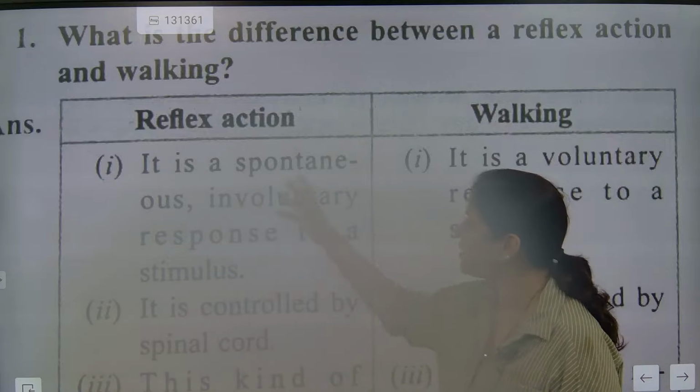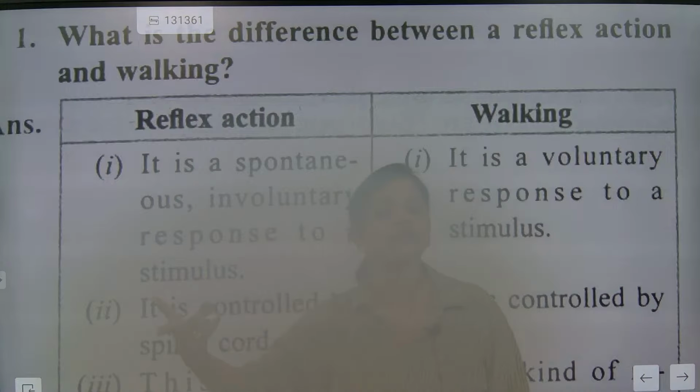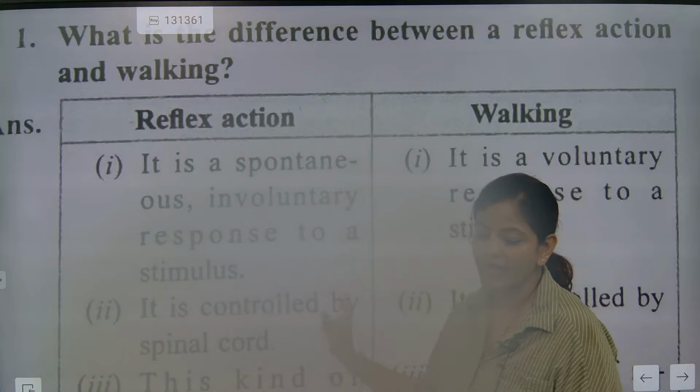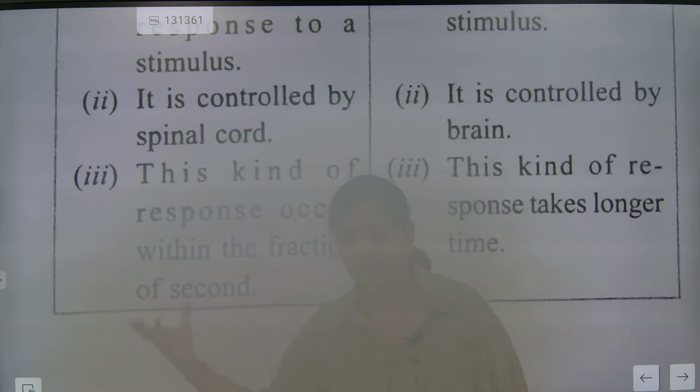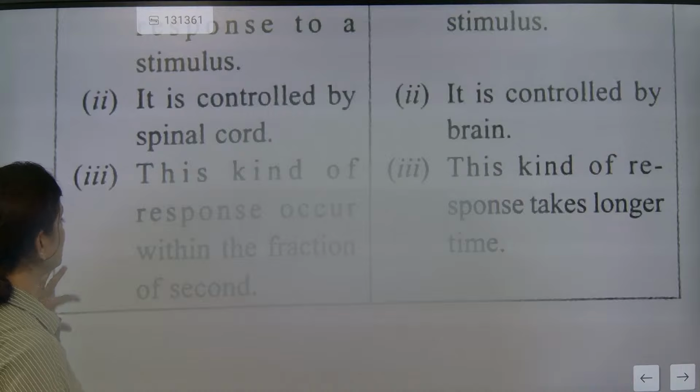Reflex action is not controlled by the brain. It is controlled by the spinal cord. Understood? It's a very fast action. Walking is controlled by the brain. The response of a reflex action is done in a fraction of a second, but the walking response takes a longer time. We all know that walking takes longer. So that's it, we will go for the next question.